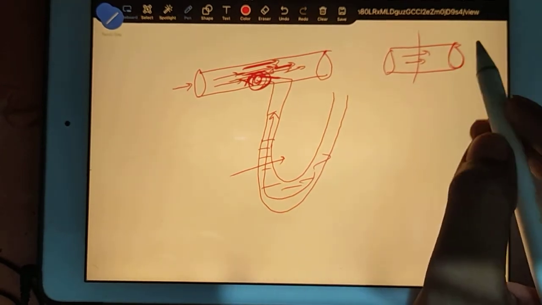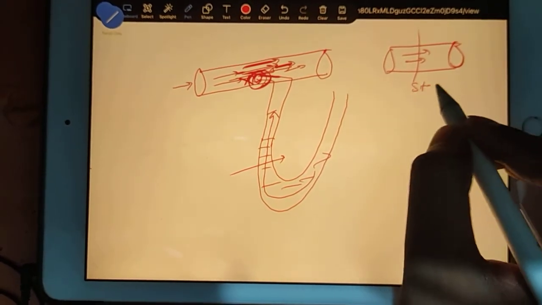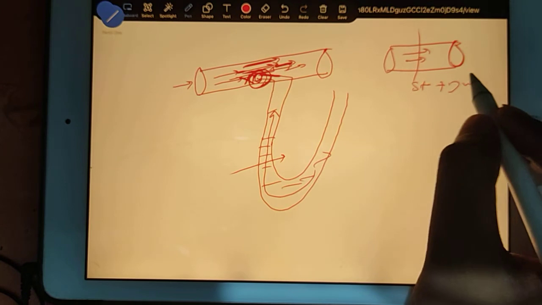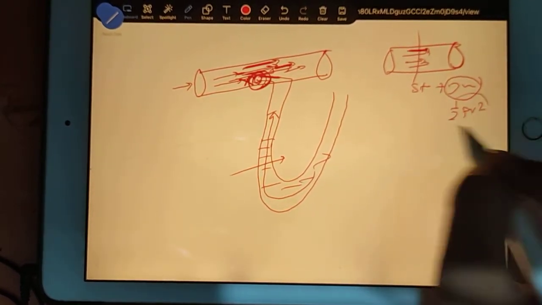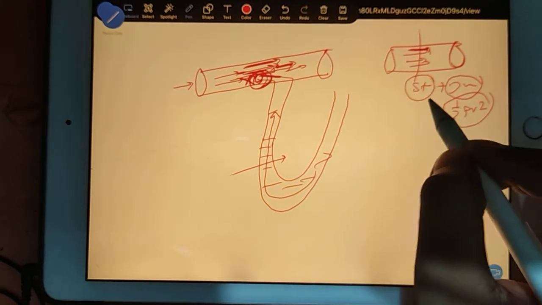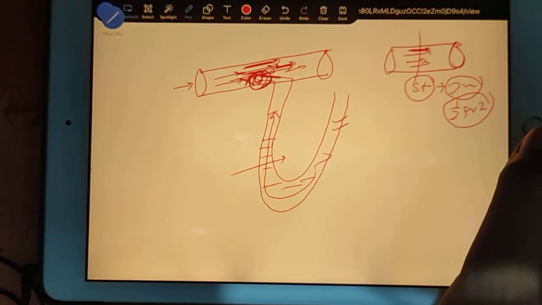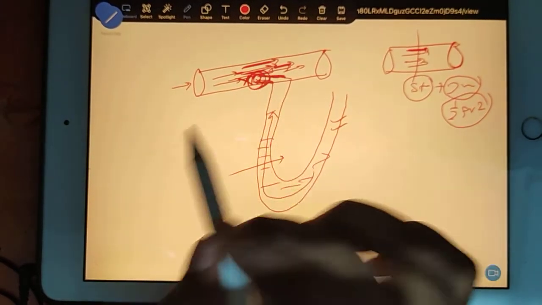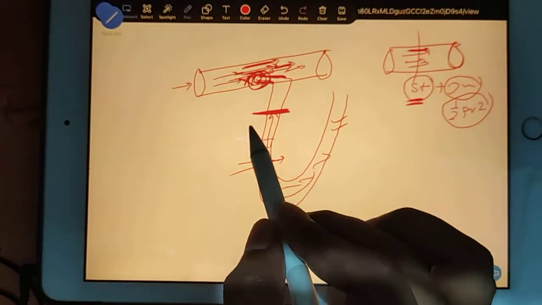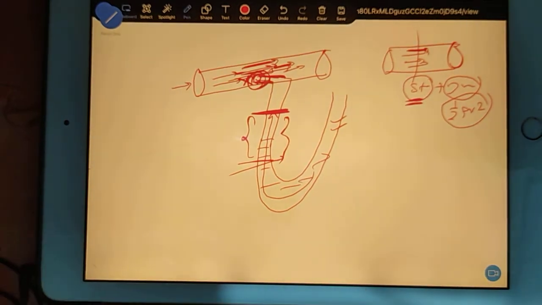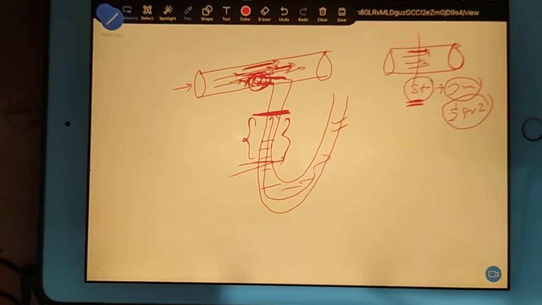At this section you have two types of pressure: static pressure and dynamic pressure. To calculate dynamic pressure, you have the direct formula half rho V square. But to calculate static pressure, you need a U-tube manometer. So you just connect the U-tube manometer. It will tell you the difference, how much static pressure has changed here. Change in static pressure.